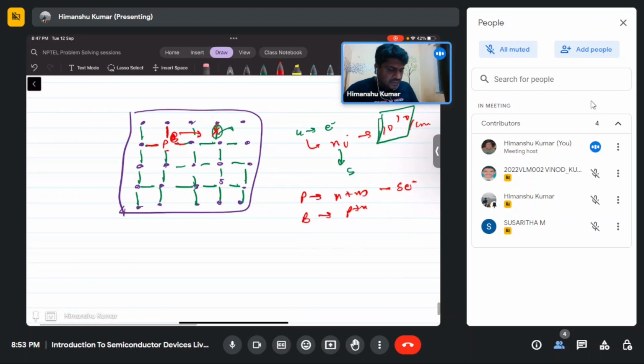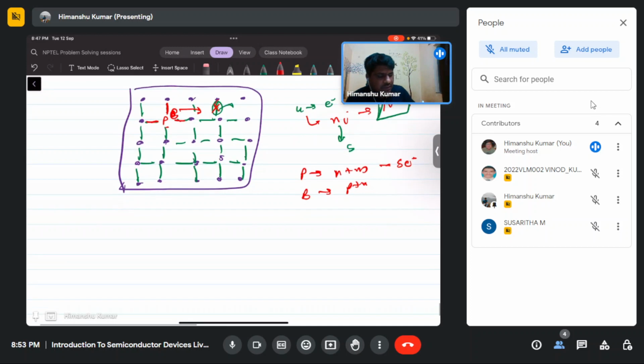At room temperature this electron will be free, so it can move to the conduction band and take part in conduction.